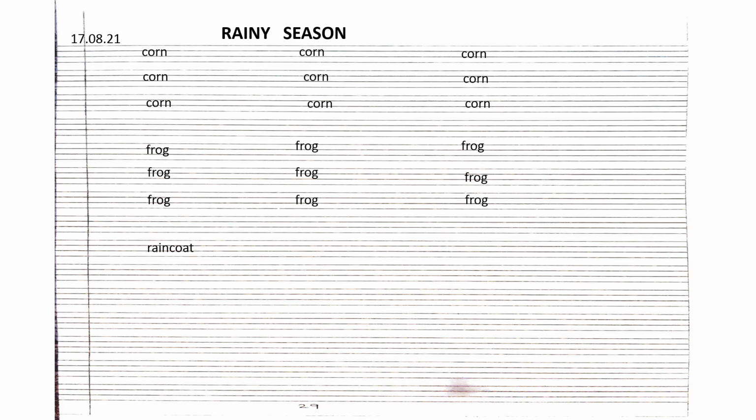Now, the next spelling is raincoat. R-A-I-N, raincoat. C-O-A-T, coat. Raincoat. R-A-I-N-C-O-A-T, raincoat. Children, same way you have to write it on the next two lines.